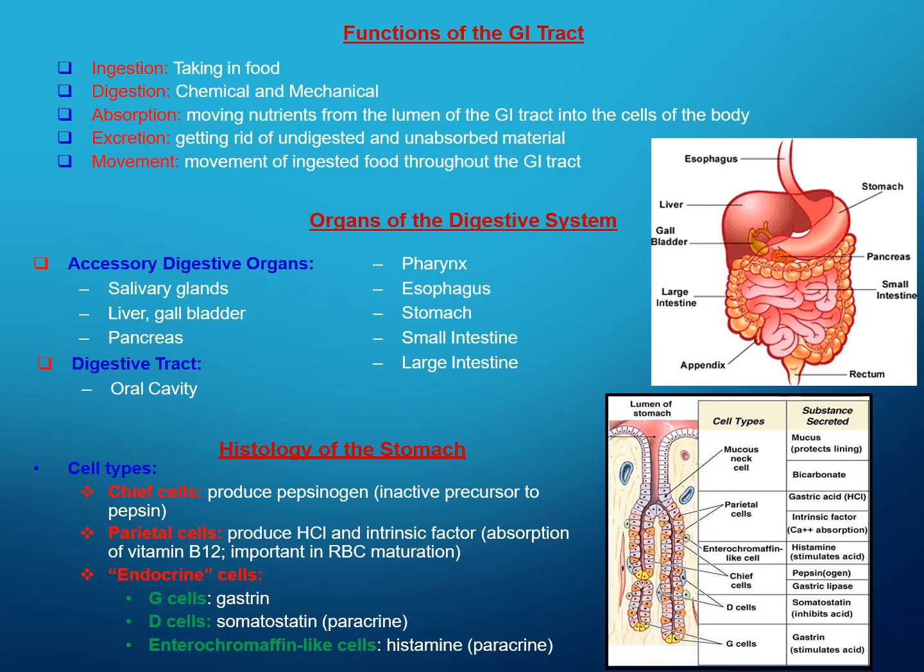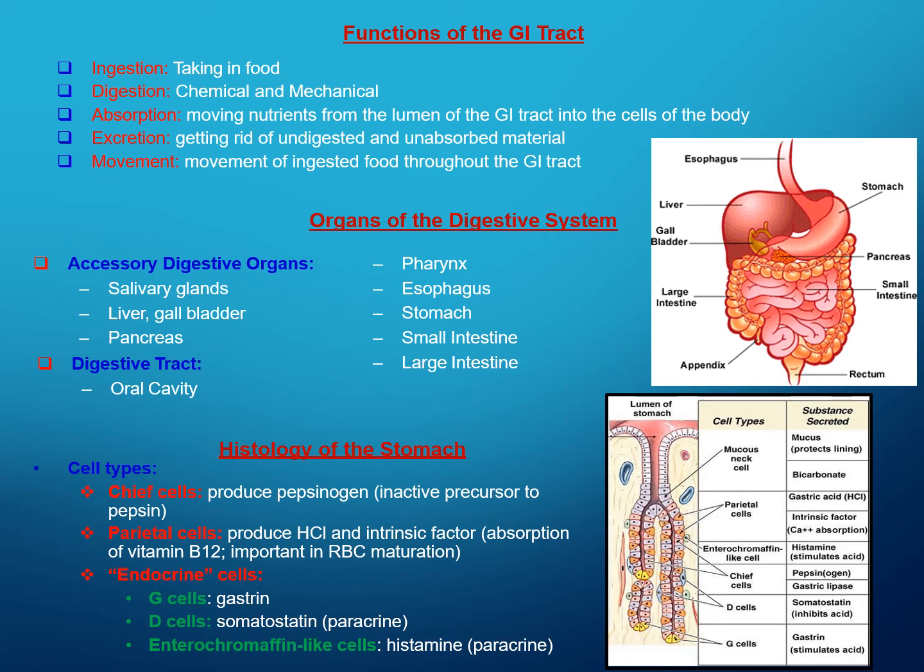Before entering into the topic, you should first know some of the functions of the gastrointestinal tract. The main ones are ingestion, digestion, absorption, excretion, and movement. Ingestion is taking food, and digestion, as you know well, is by both chemical and mechanical means. Absorption is the absorption of nutrients by the body, and excretion is getting rid of undigested materials out of the body. Then there is the movement of ingested food throughout the gastrointestinal tract.